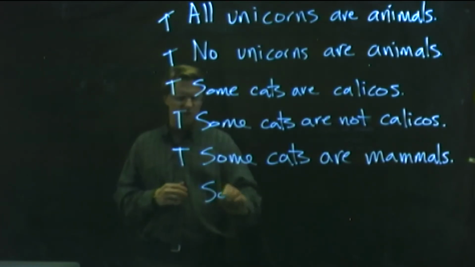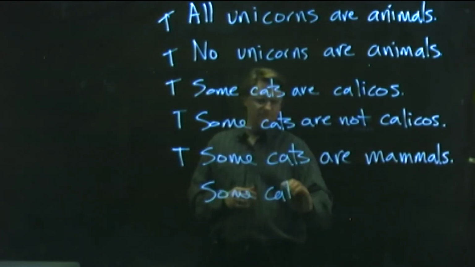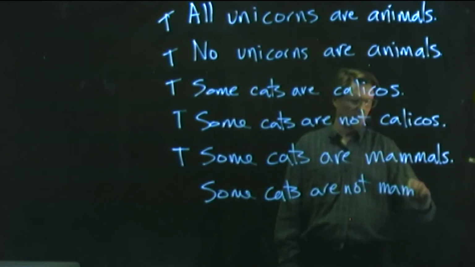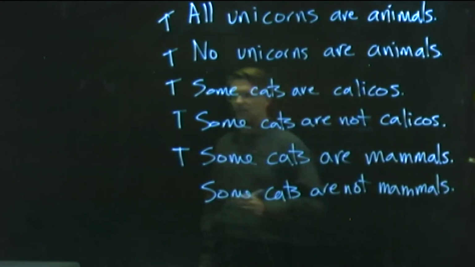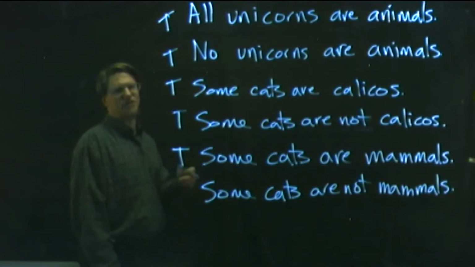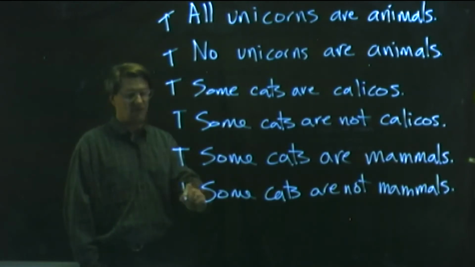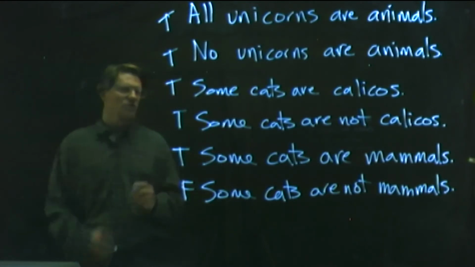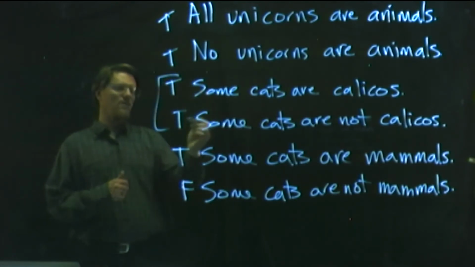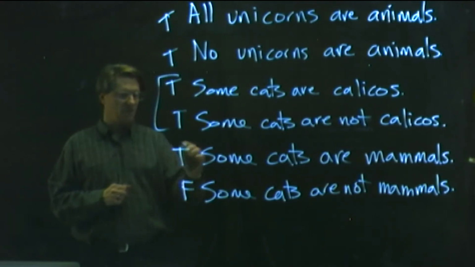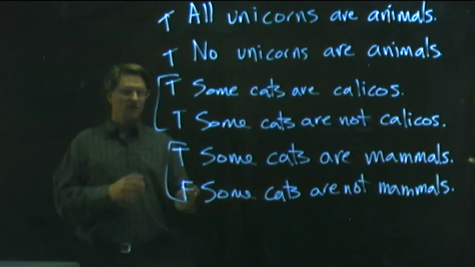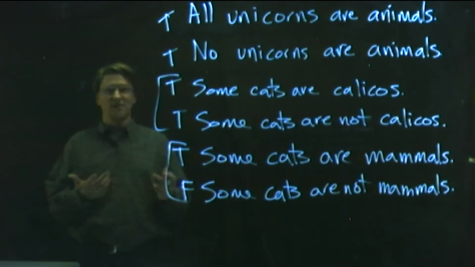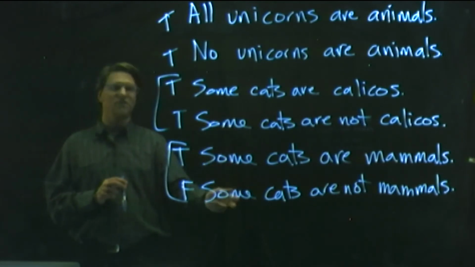But then, of course, we also know, take the sentence, some cats are not mammals. Well, that's definitely false. Every single cat is a mammal, so it's false that some cats are not mammals. So the curious thing is sometimes with some are and some are not, both claims can be true, but sometimes with some are and then some are not, those two claims that correspond to one another, one is true and the other is false. And that simply gets back to what we understand the word some to mean.